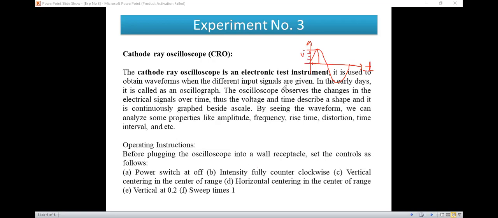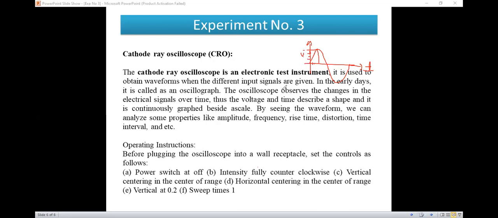Then the function generator, which generates different waveforms or signals like sine wave, square wave, triangular wave, or sawtooth wave. Then we discussed the DSO, the digital storage oscilloscope. It shows the output of any system when we connect it, and it stores that digital data.